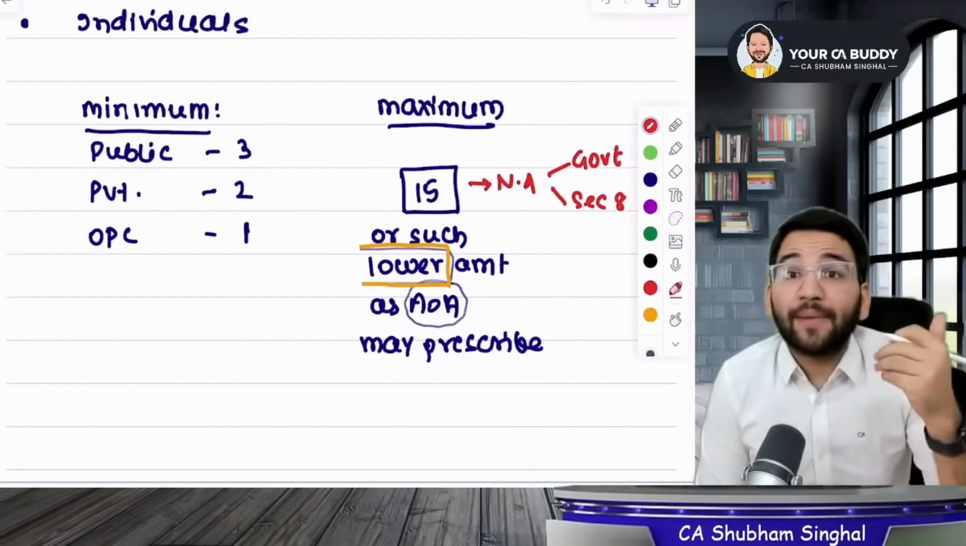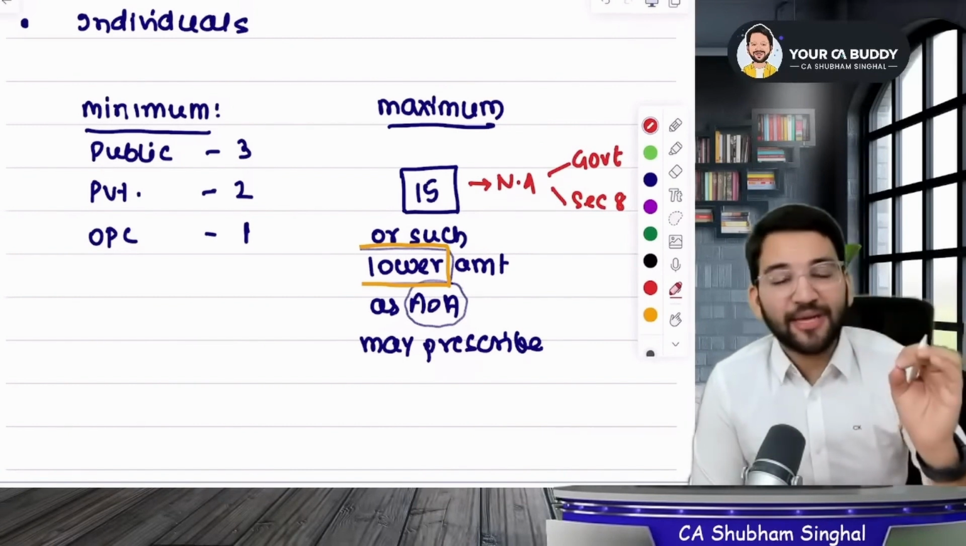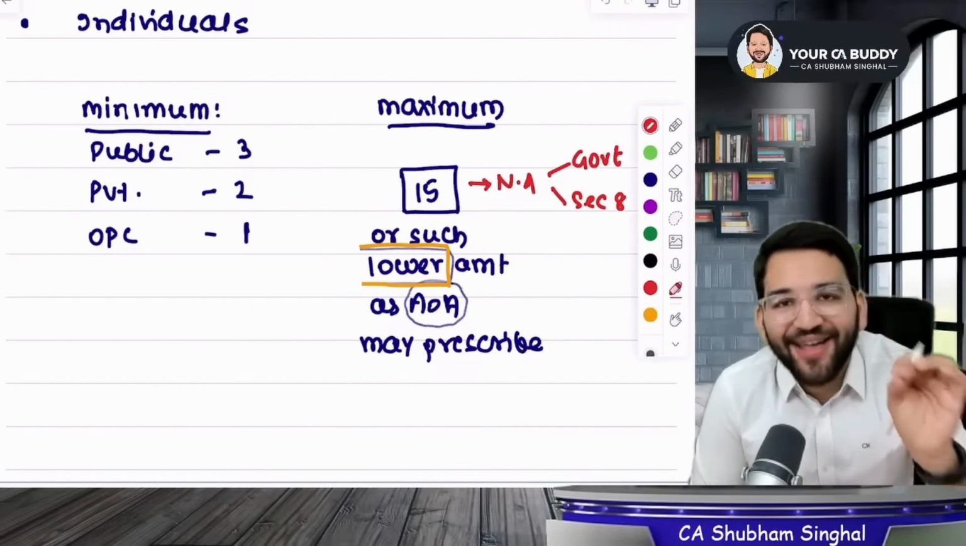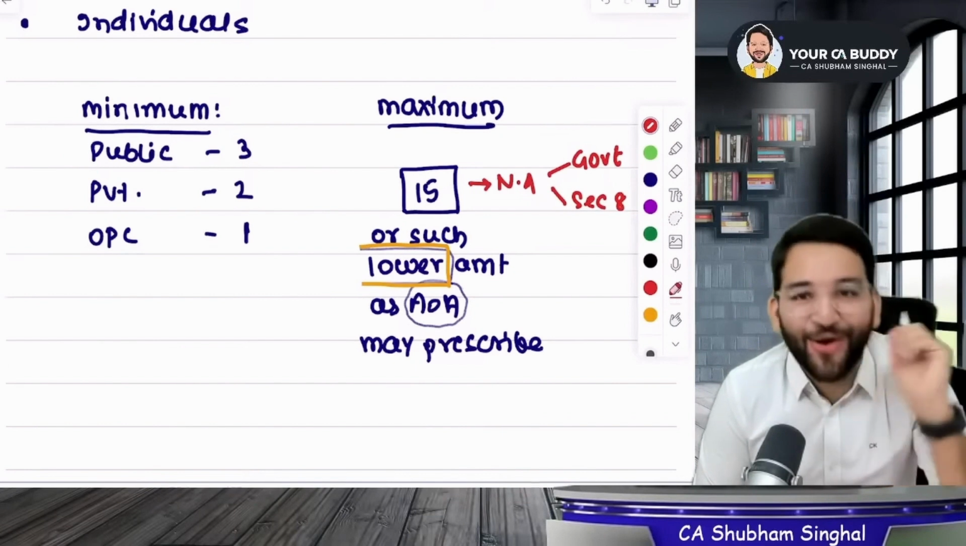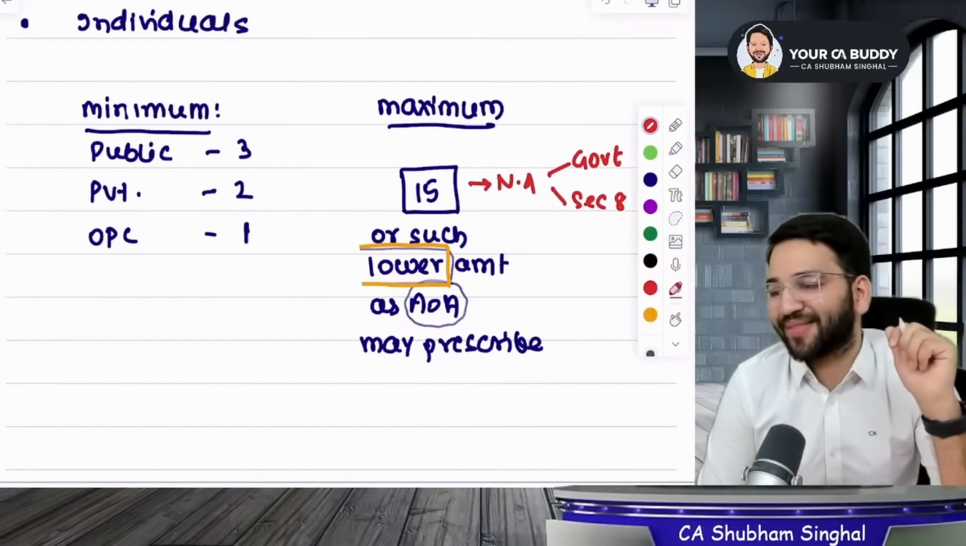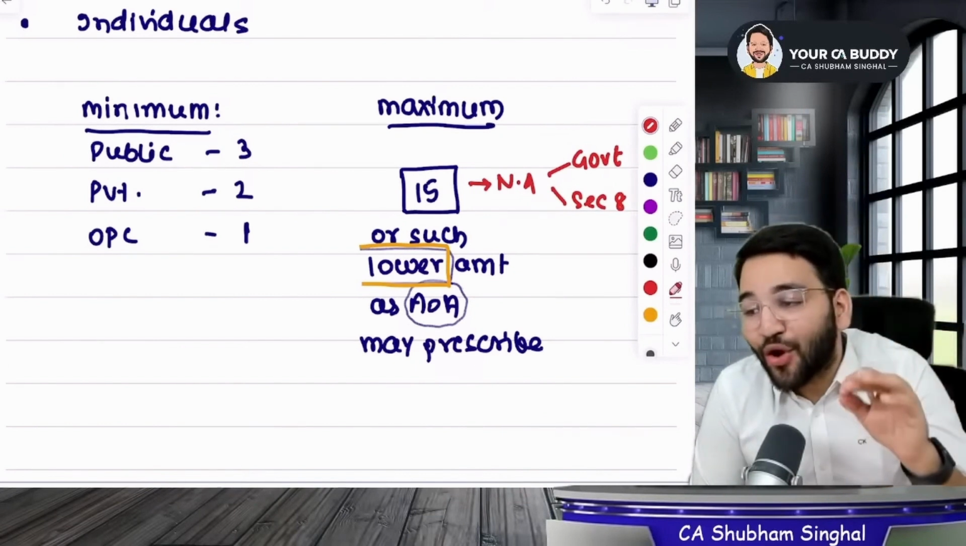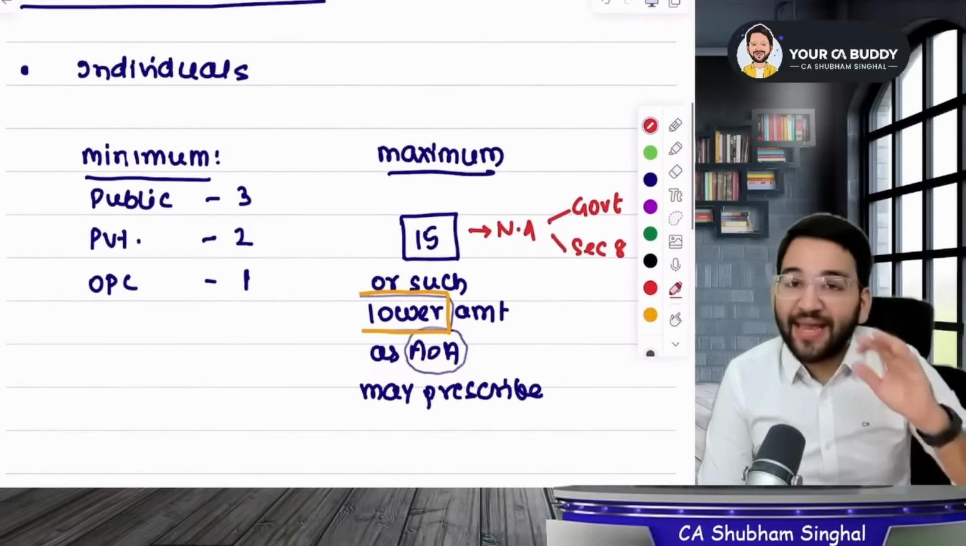Government companies, for example, take BPCL. If BPCL wants 20 directors to come on board, then that depends on the government's will. The Companies Act can't stop them from doing this. The Companies Act cannot stop them. Is this clear? So what did I say?